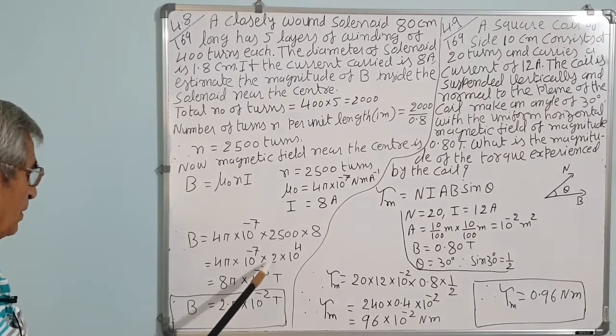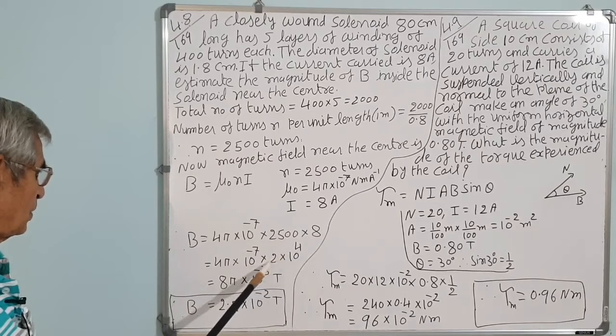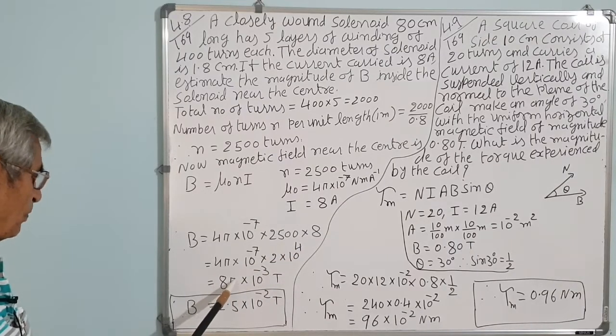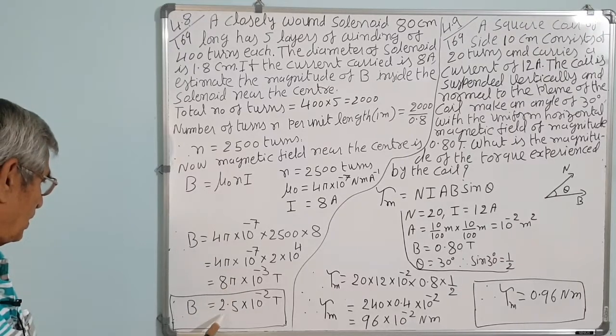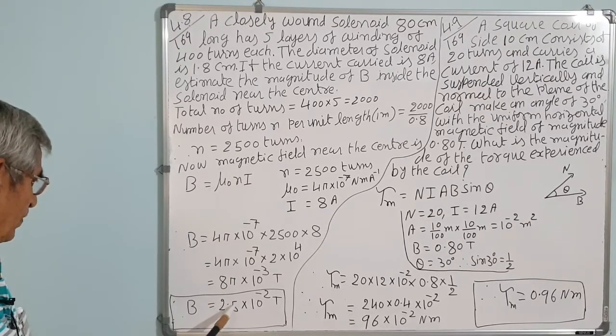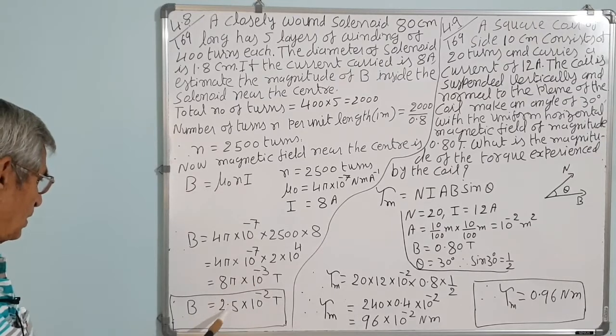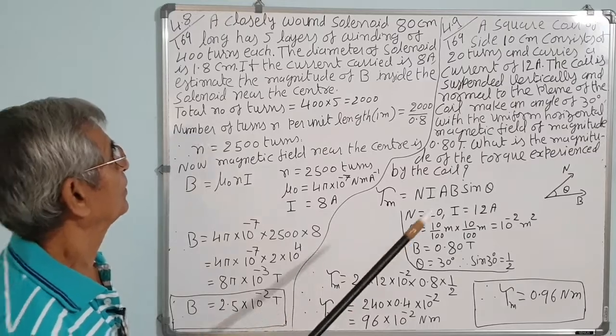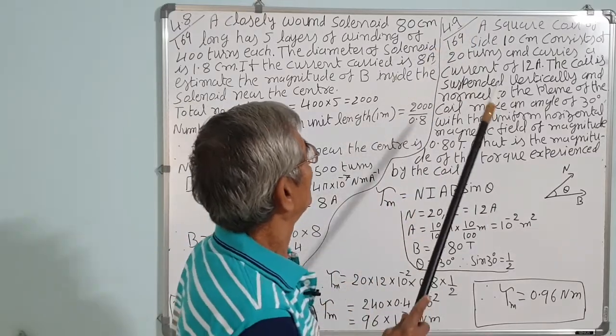So B is equal to 8 into 3.14, that is about 25 into 10 raised to minus 3, that is 2.5 into 10 raised to minus 2 Tesla. Next, 4.9.